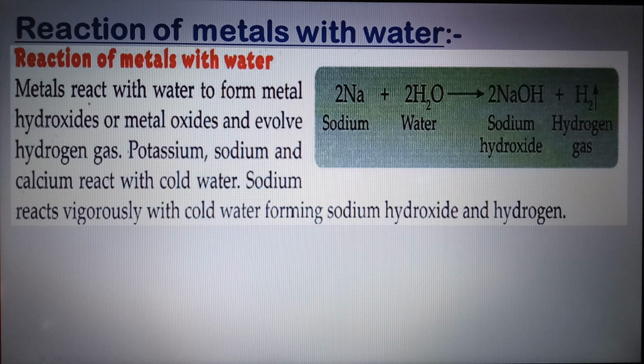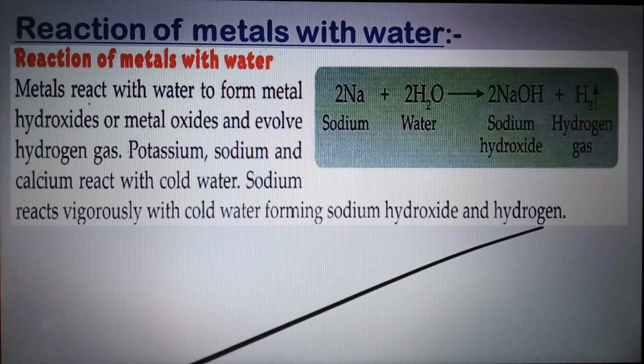Let us understand the reaction of metals with water. Metals react with water to form metal hydroxide or metal oxides and evolve hydrogen gas. Potassium, sodium and calcium react with cold water. Sodium reacts vigorously with cold water forming sodium hydroxide and hydrogen gas.